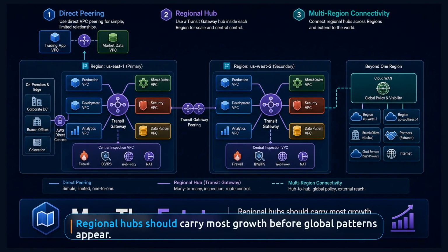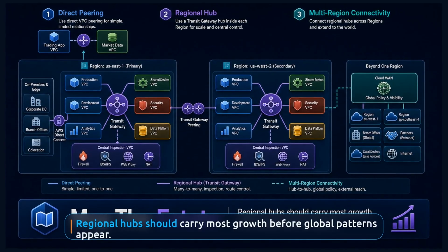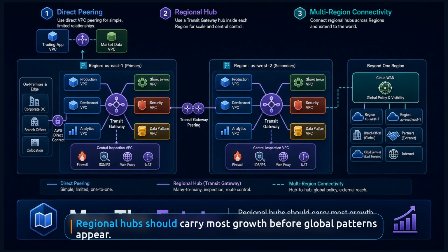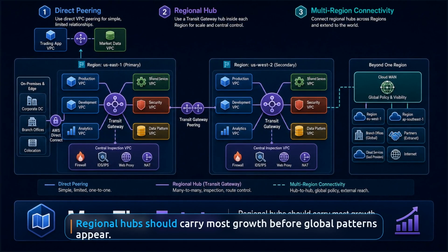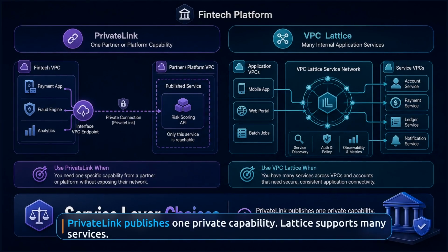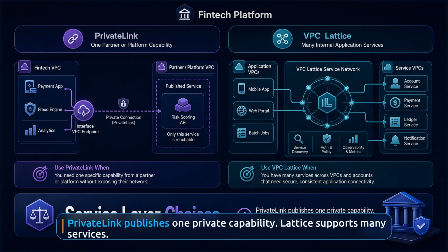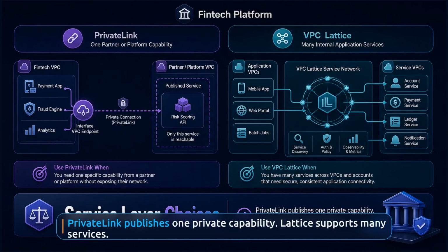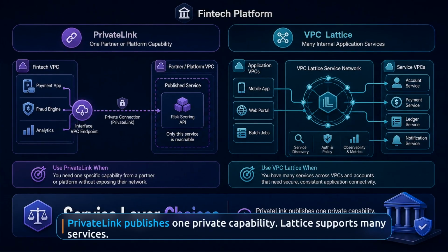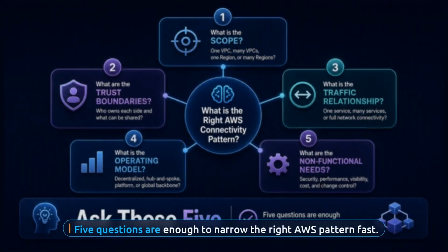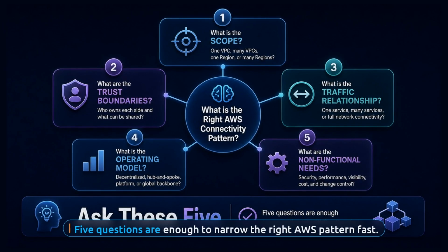Now bring the fintech example together. Use direct peering only where the relationship is small and explicit. Use a regional transit gateway for the main east-west network. Use transit gateway peering or Cloud WAN when the estate becomes truly multi-region. Use PrivateLink when a partner or internal platform should expose only one private capability. Use VPC Lattice when many services need a shared application networking plane with policy and observability across VPC boundaries.